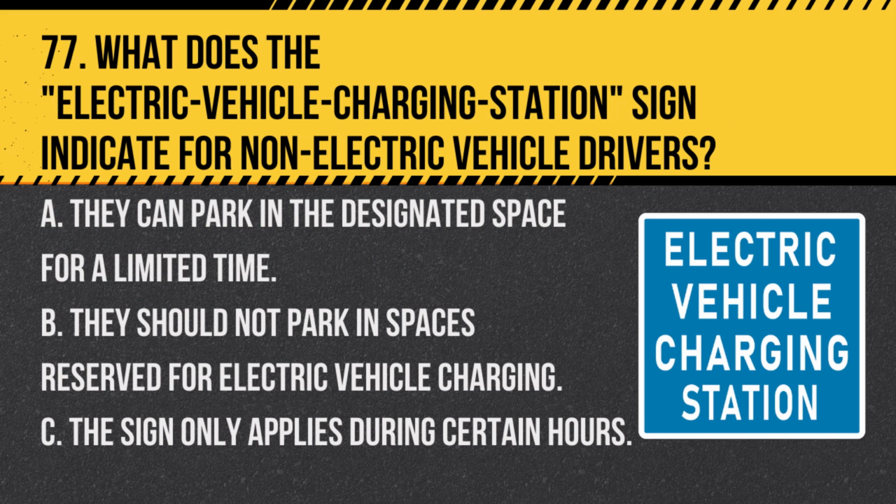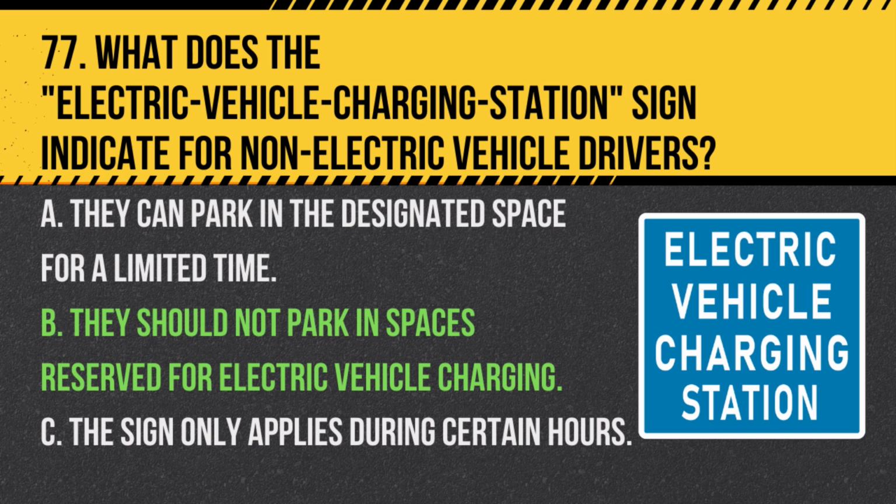Question 77. What does the electric vehicle charging station sign indicate for non-electric vehicle drivers? A. They can park in the designated space for a limited time. B. They should not park in spaces reserved for electric vehicle charging. C. The sign only applies during certain hours. Answer: B. They should not park in spaces reserved for electric vehicle charging. The electric vehicle charging station sign indicates parking spaces specifically for electric vehicles to charge, and non-electric vehicles should not use these spaces.